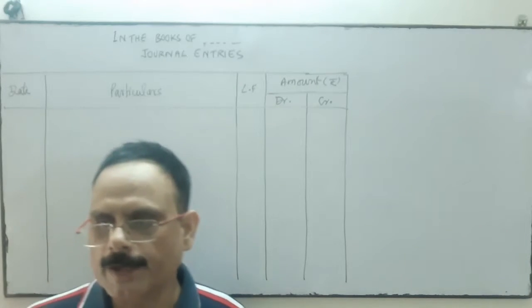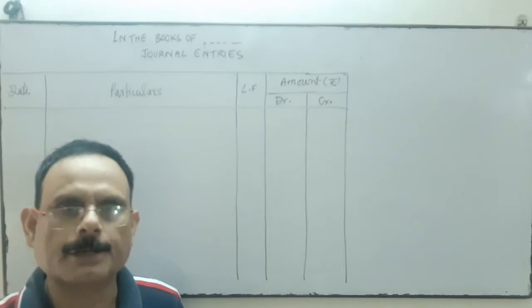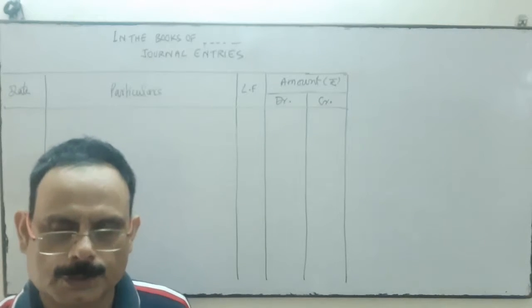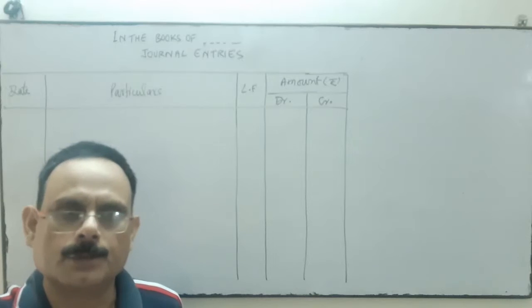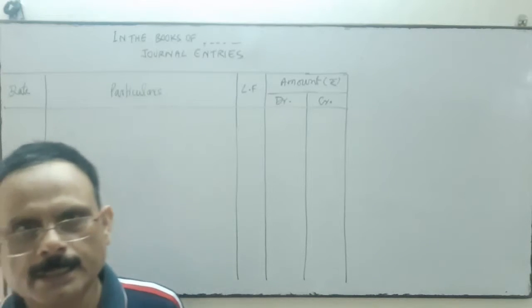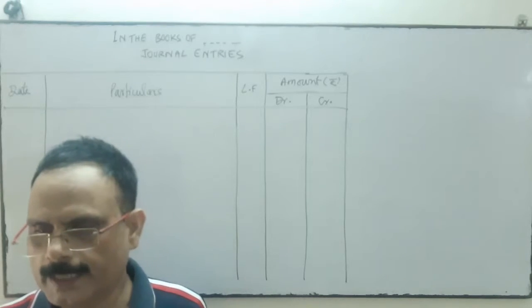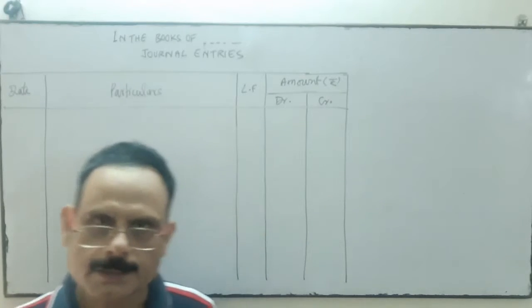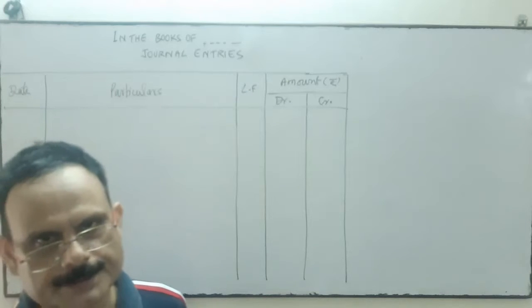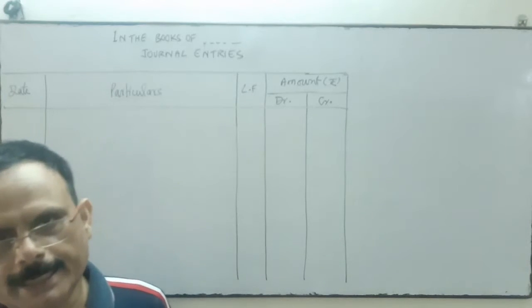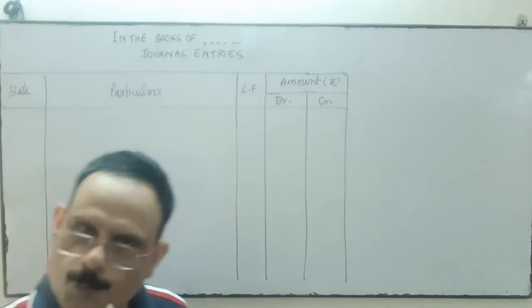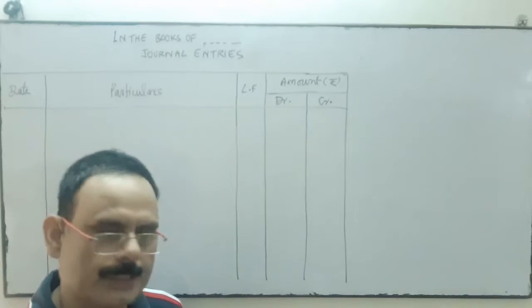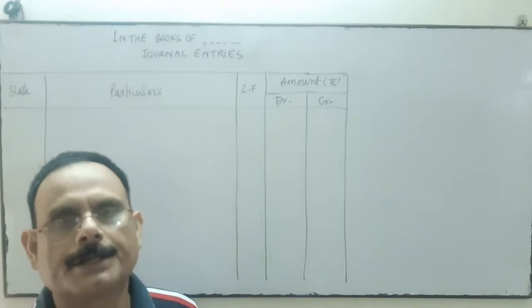After knowing the rules of debit and credit, now we will apply those rules in the journal, that whose account will be debited and whose account will be credited by what amount. For that we have to apply the rules of the journal, double entry system, rules of double entry system. So I am giving you one question, you read that question and we'll do the entry.